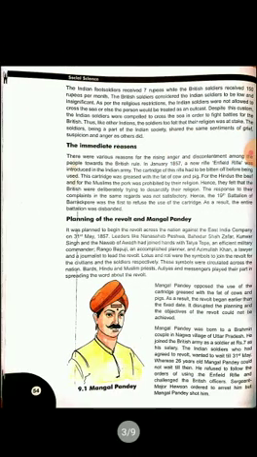Then the Indian foot soldiers received, now they are giving the breakdown, my dear students. See over here what amount they received. The Indian soldiers received 7 rupees, while the British soldiers received 1500 rupees per month. At that point of time, 1500 rupees per month was a big amount, and the Indian foot soldiers received only 7 rupees. See the difference, my dear students: where 7 rupees and where 1500. So that was totally a discrimination between an Indian soldier and the British soldiers.